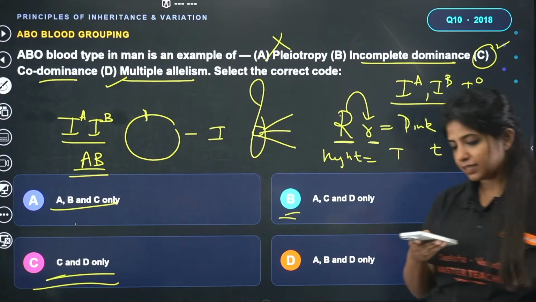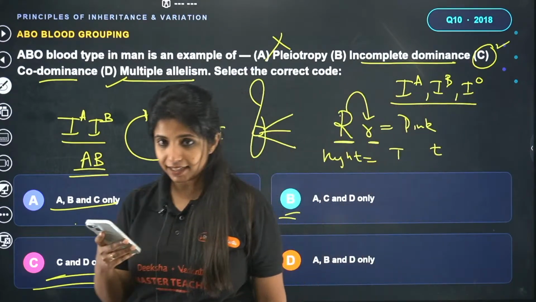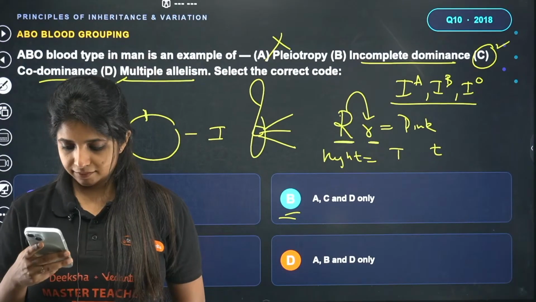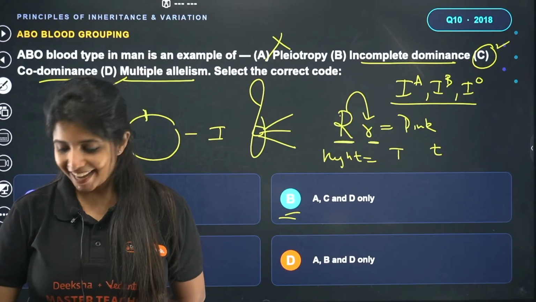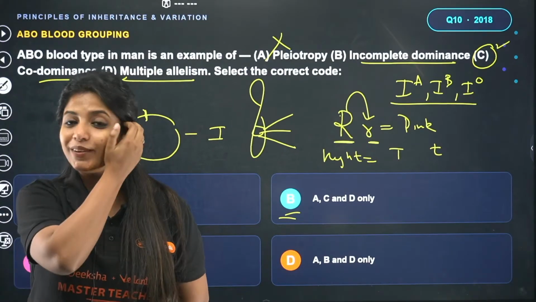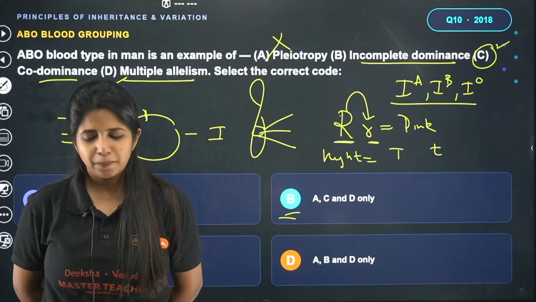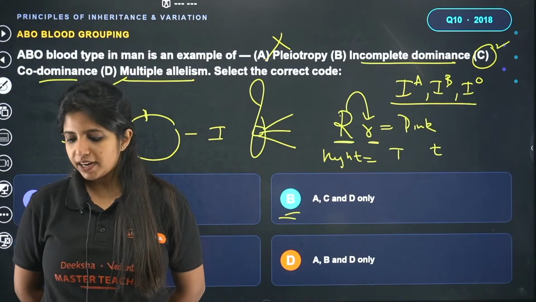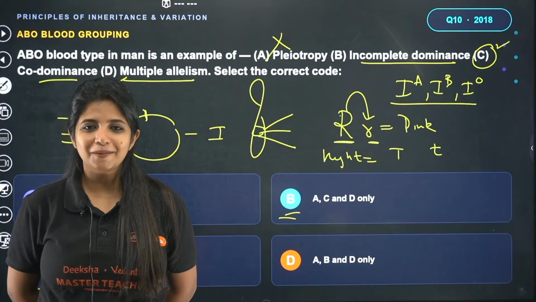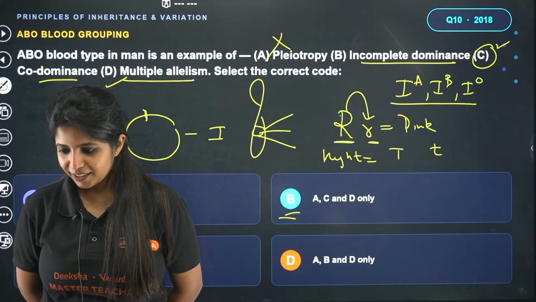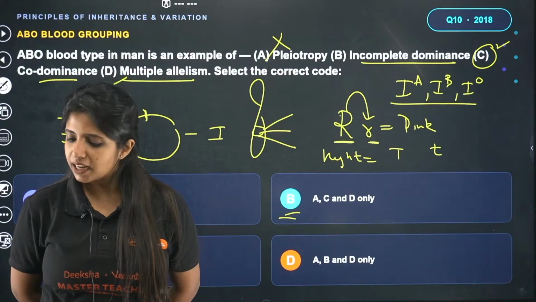Are you getting it? Understanding this? So it's not A, it's not B, but I'm really happy that you guys tried. If you have doubts, ask me. If you don't understand pleiotropy or incomplete dominance, you can ask me. Sania, don't be sorry.